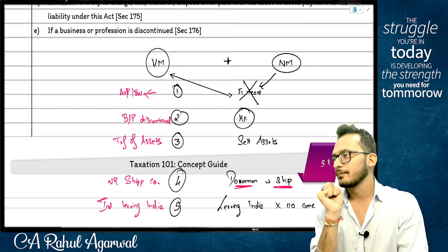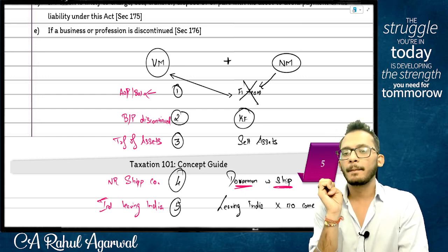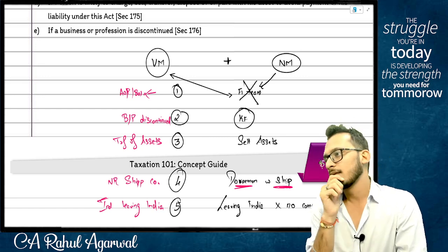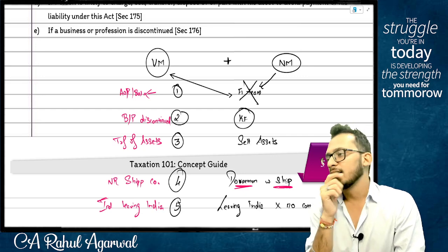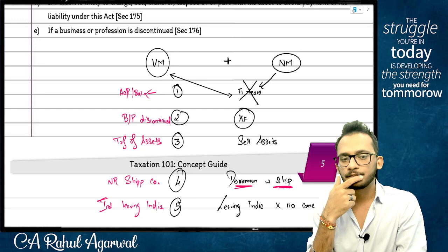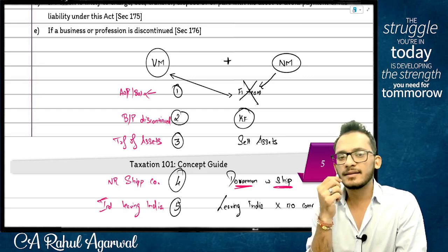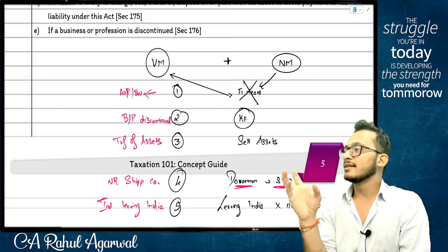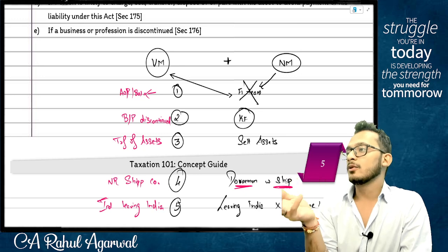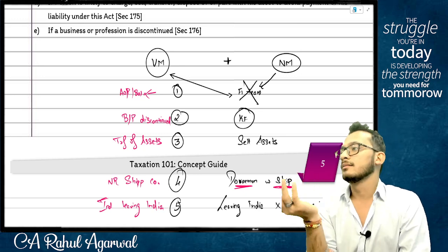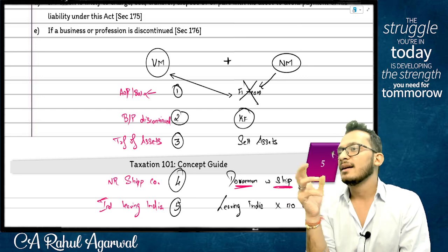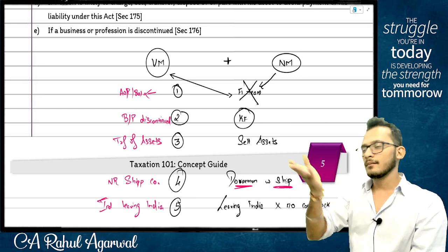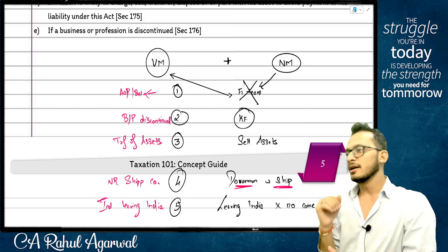Step number 3. Determine whether the income is taxable or not. Here, there is an income with you. You need to ask yourself whether it is taxable in India or not taxable in India. For example, Elon Musk sitting in the US earning income from the US. Will you pay tax in India? That is what step 3 will answer for you.